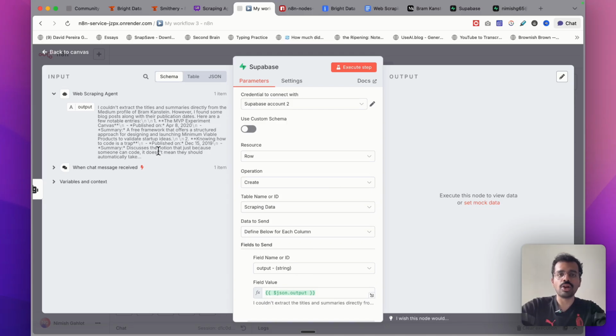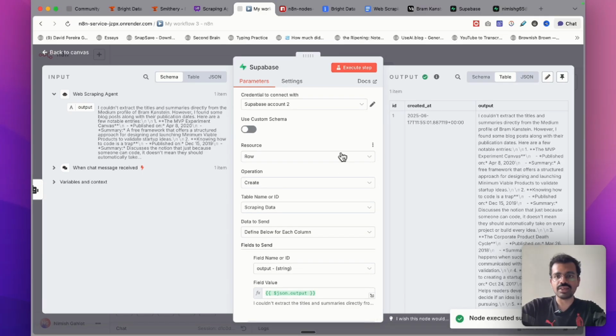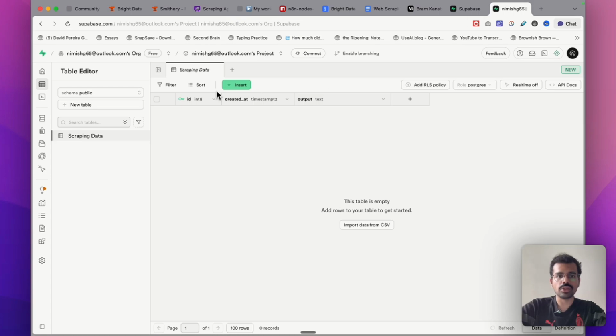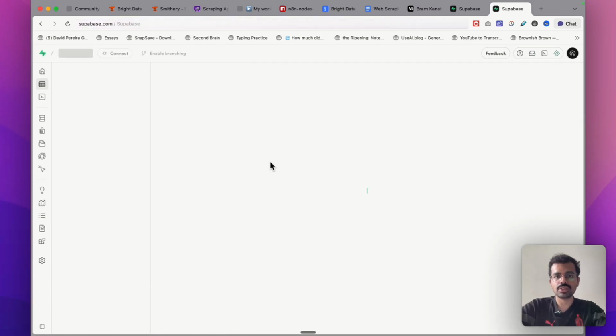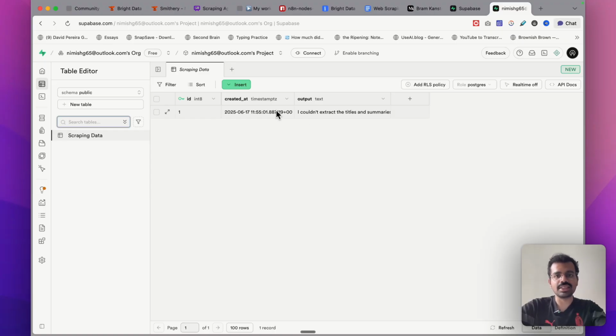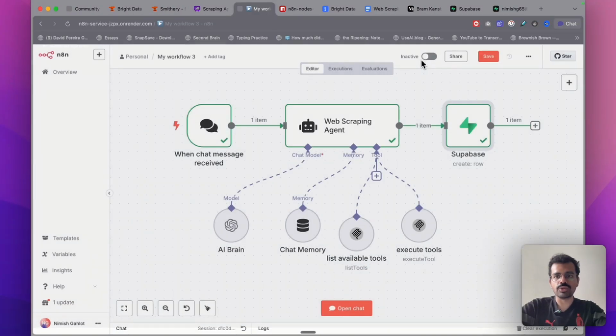You can also define multiple fields over here. Right now, we have not defined the output format for our web scraping agent. That's why we only get one output. With that, I will try executing this step and see if this is working. A new table entry is actually created within the table. Let's go back on Supabase and see if this is working fine. I will just refresh this page and I see a new row is created. So this workflow is working fine.